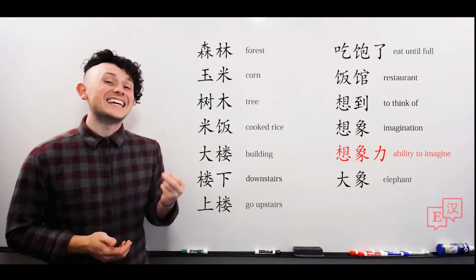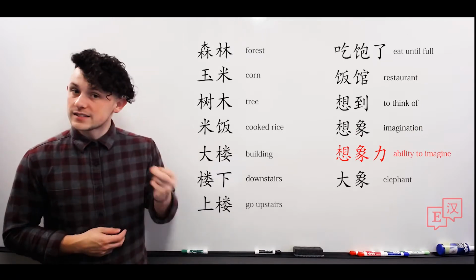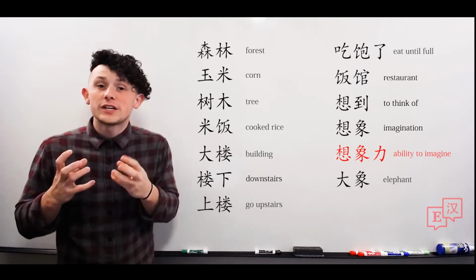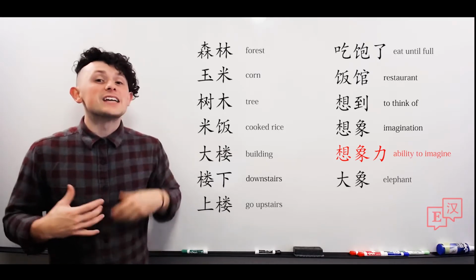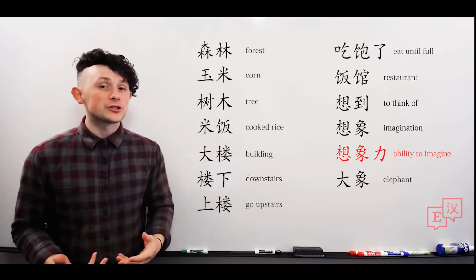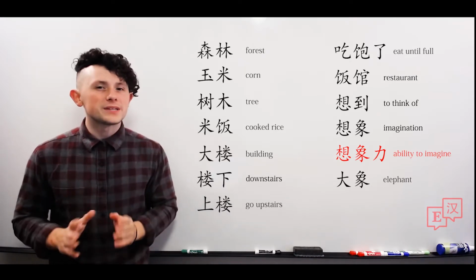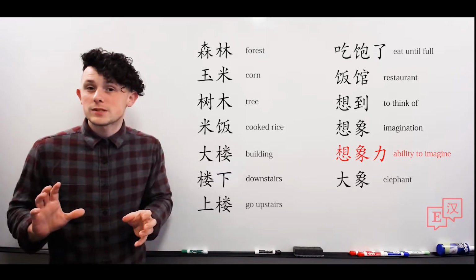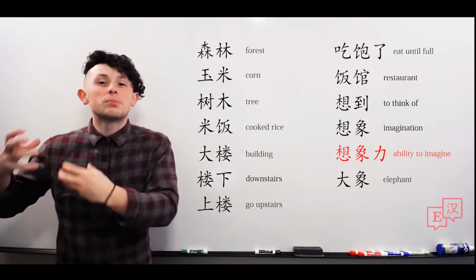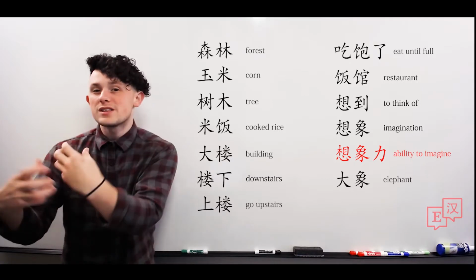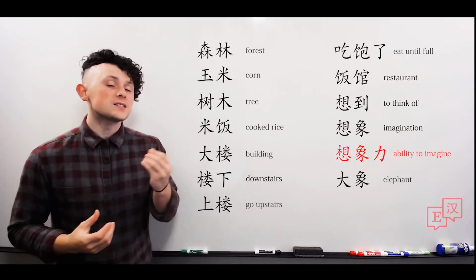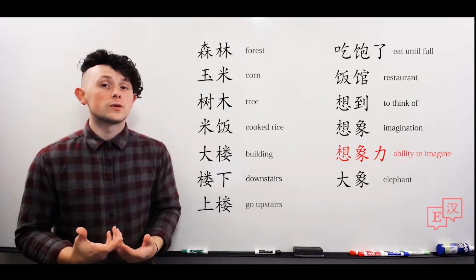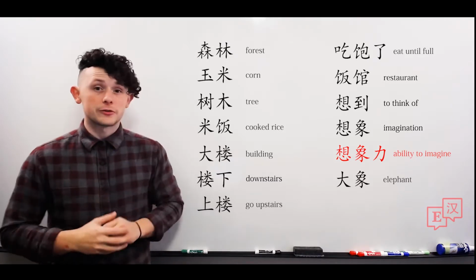想象力. So while the first word is literally the concept of imagination, 想象力 is a person's ability to imagine. Now in English, we will also simply say imagination. But in Chinese, these are fundamentally different concepts. 想象 is kind of like a place. It's where the imagination happens, right? 想象力 is your actual ability to imagine. Kind of like creativity, but a little different.